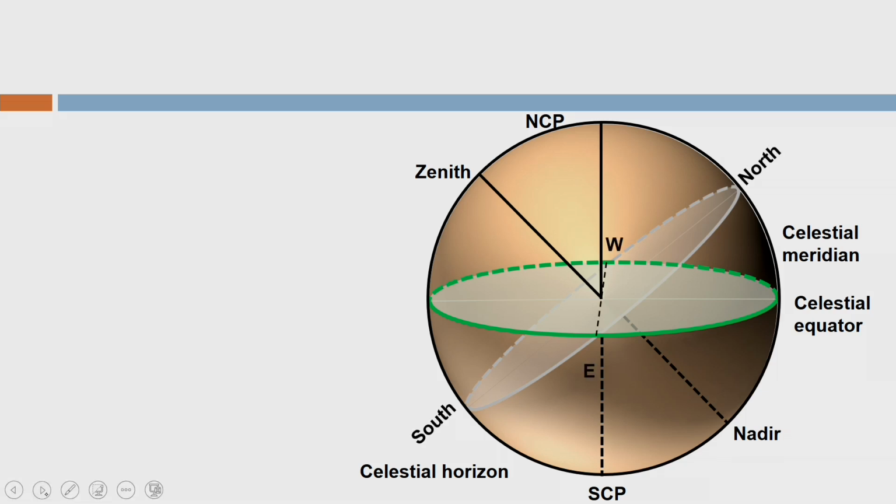This is the north and south on the celestial horizon, and east and west are also shown. So, let us say this is the ecliptic or the annual path of the sun, or the sun is apparently moving around earth annually on this path shown by the red color or red dotted line.